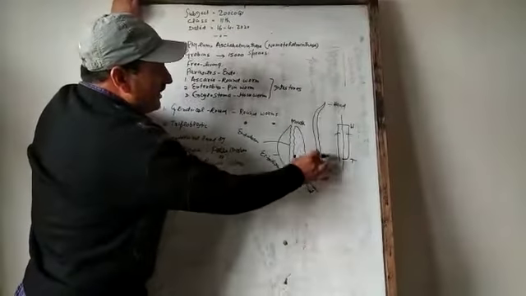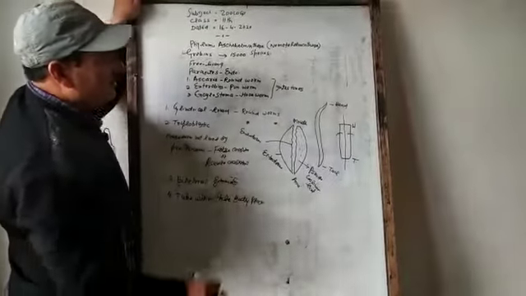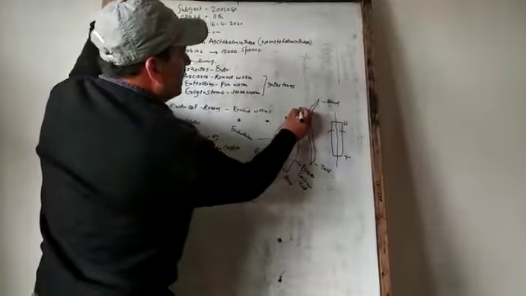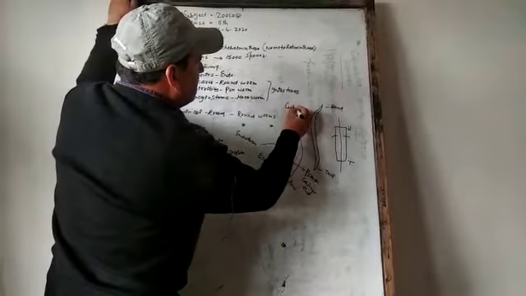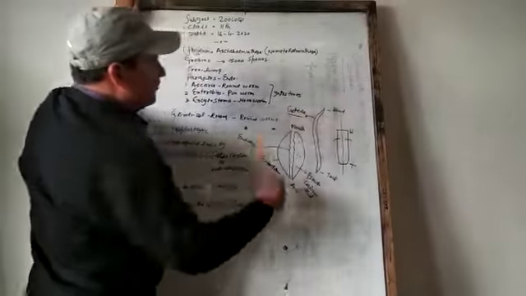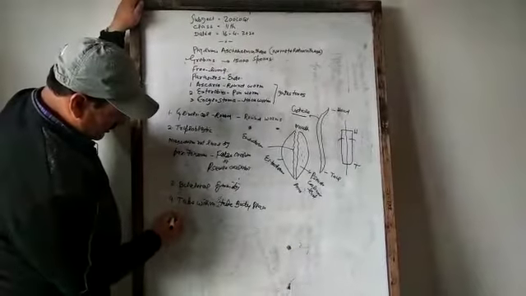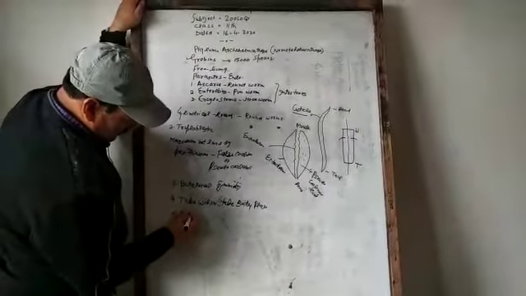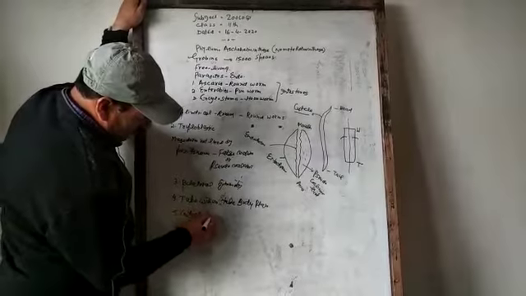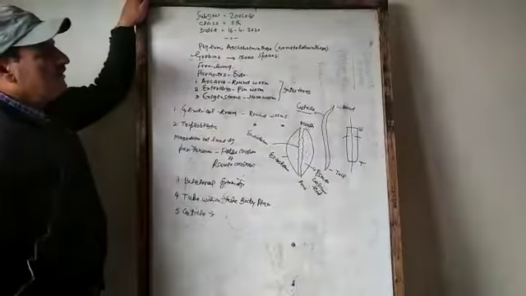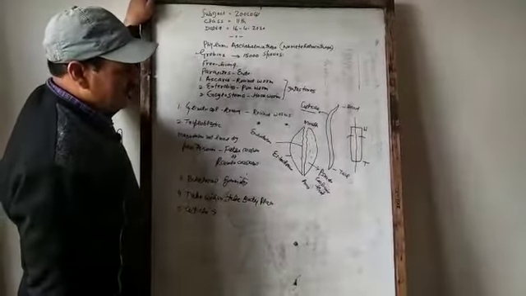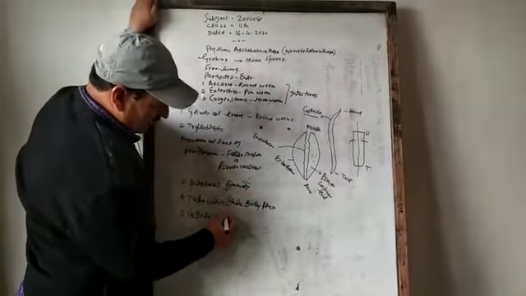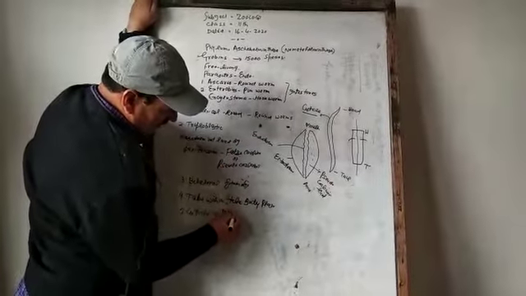Their body is covered by a thick layer. The thick layer is called cuticle. Body is covered by cuticle. In order to grow, the cuticle is usually shed, that is, cast away. The shedding of cuticle is called molting.